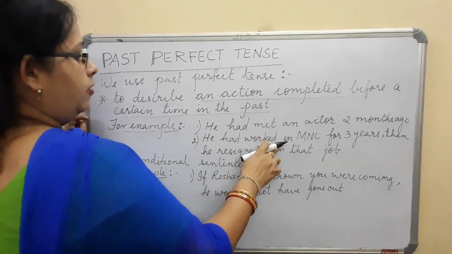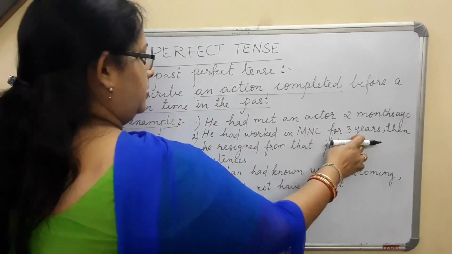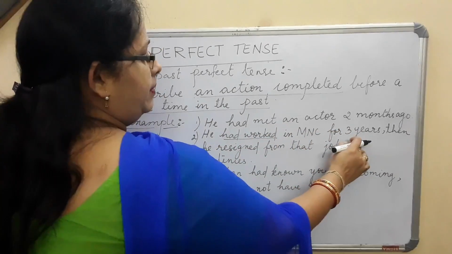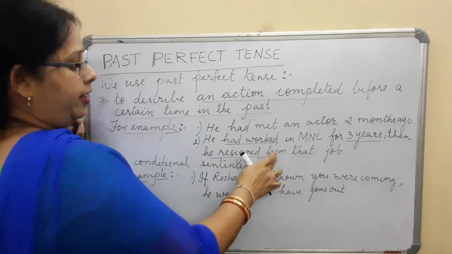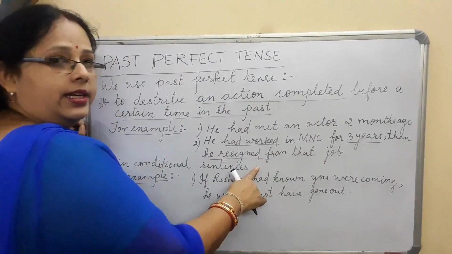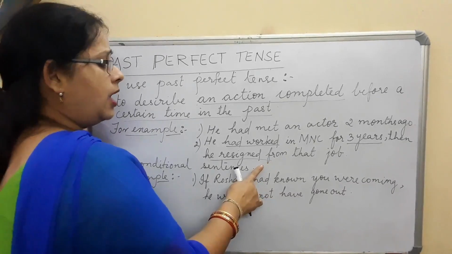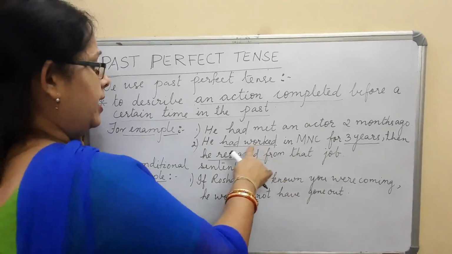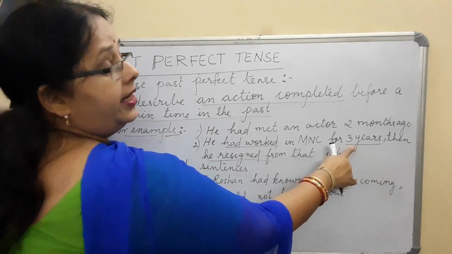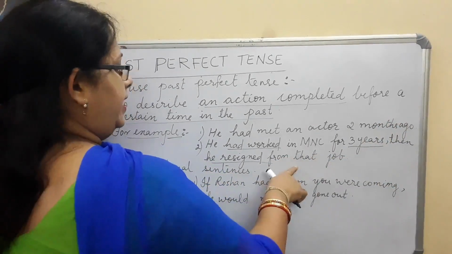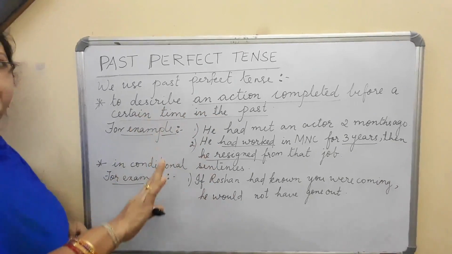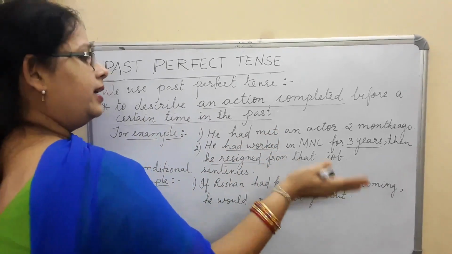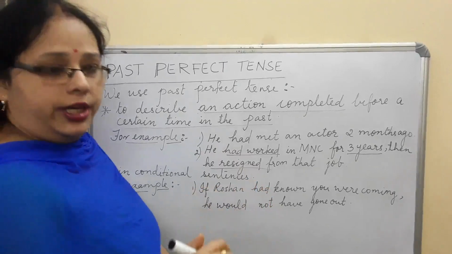He had worked in an MNC for 3 years. Then he resigned from the job. Here also we can say that he has already resigned. But for how long was he working in that MNC? He had worked in the MNC for 3 years. Then he resigned from that job. So the action is completed before a certain time in the past. He is informing us that in the MNC he was working for 3 years.